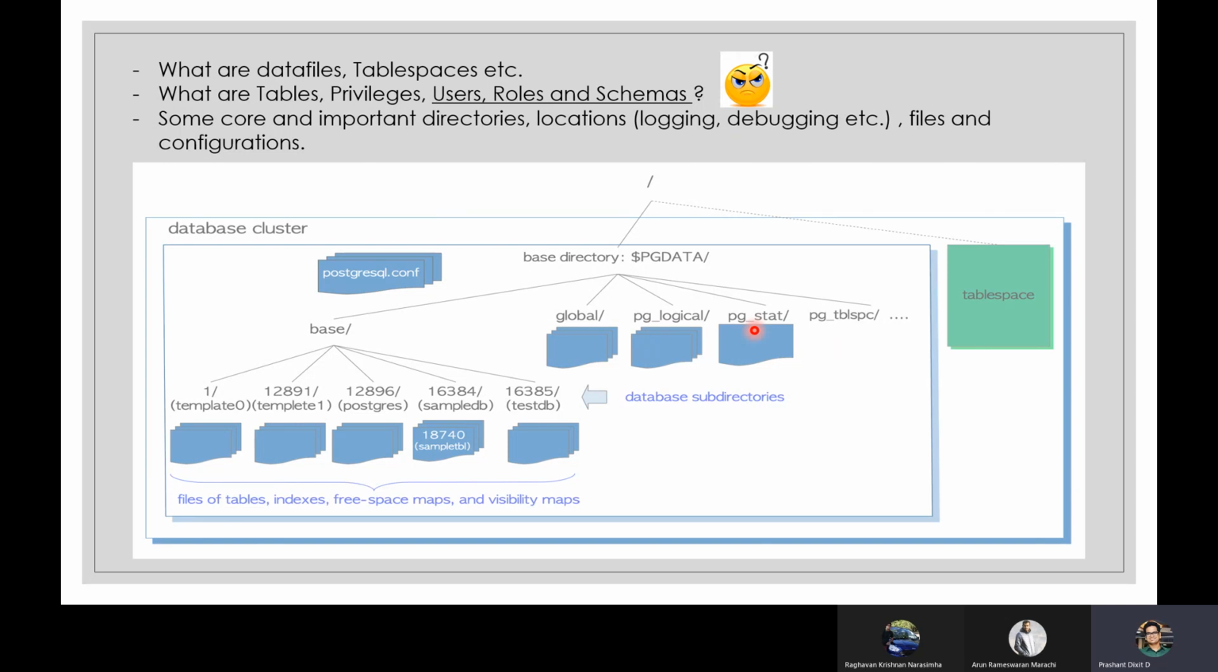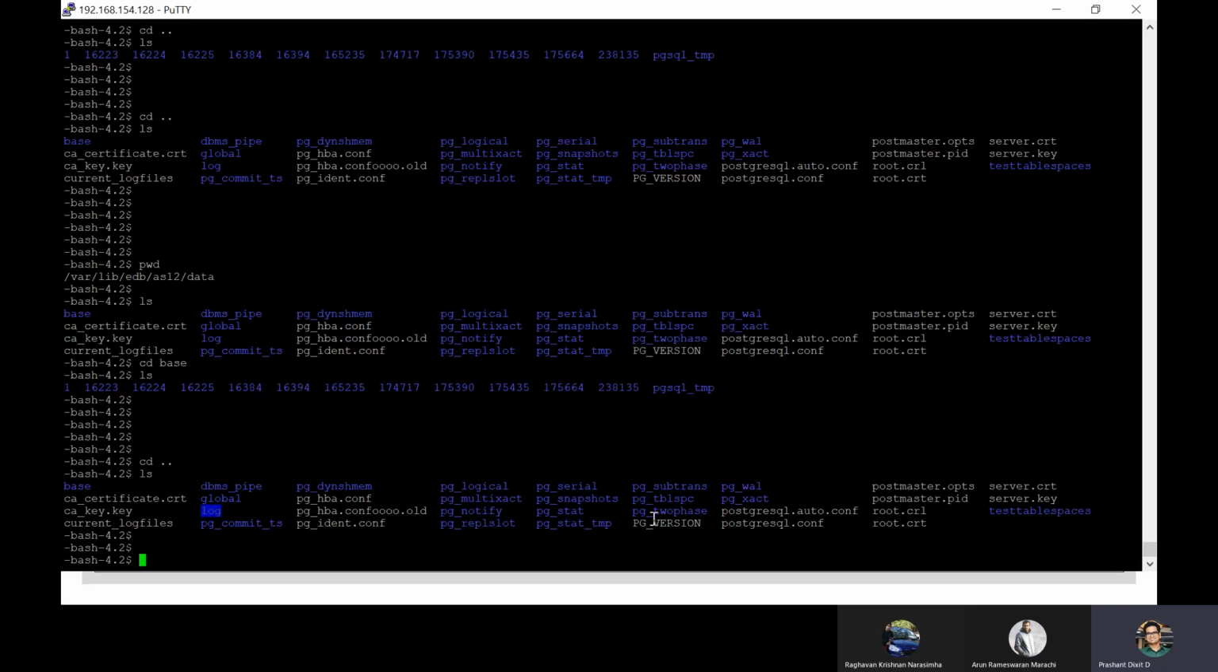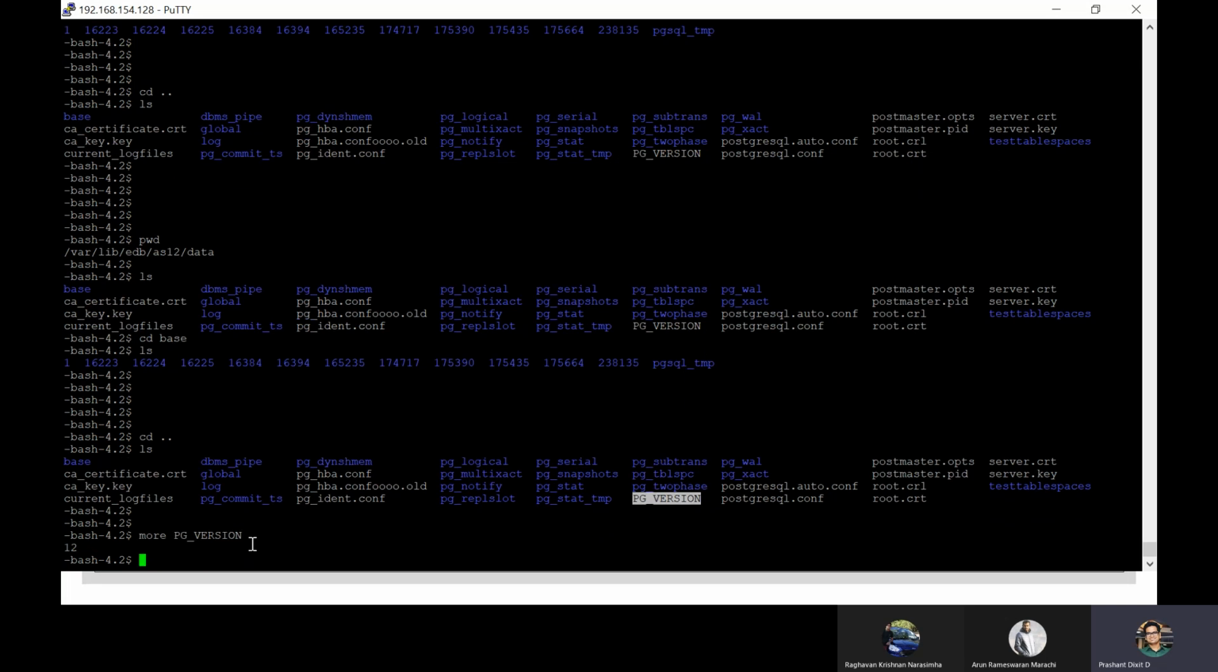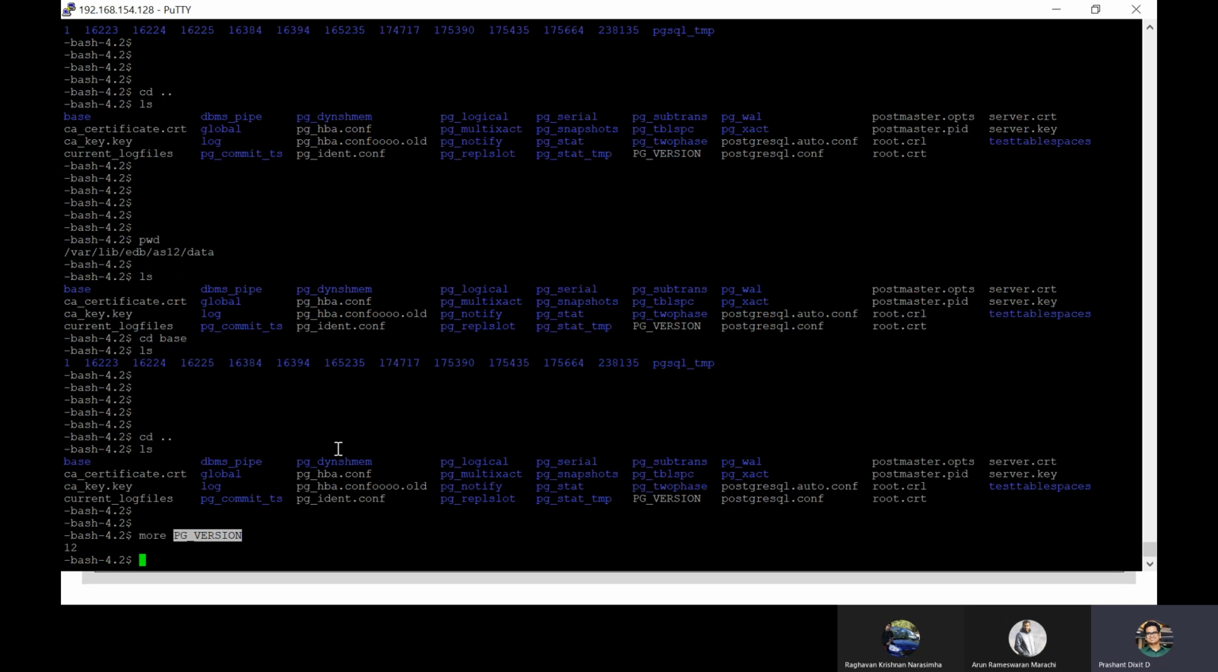Correct. Now when we are talking about this directory, let's quickly check about them. Like, what is PG version? This is a file, not a directory. If you do not want to check it through the PSQL command line interpreter, you can always check the version of Postgres using this file. It says the major version of Postgres, version 12 that you're using. Base is the subdirectory which contains per database subdirectories. We already covered that.